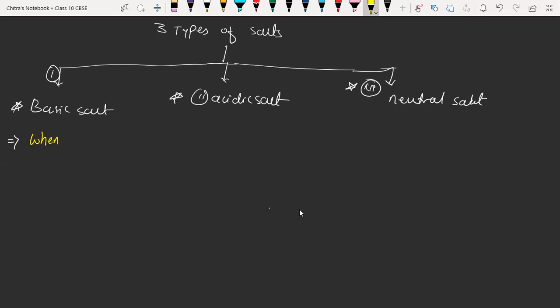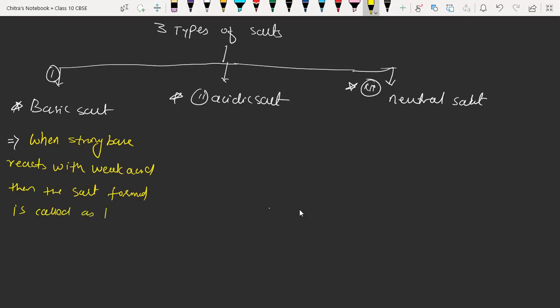Basic salts are formed when there is a neutralization reaction of a strong base and a weak acid. So when a strong base reacts with a weak acid, the salt formed is called a basic salt.